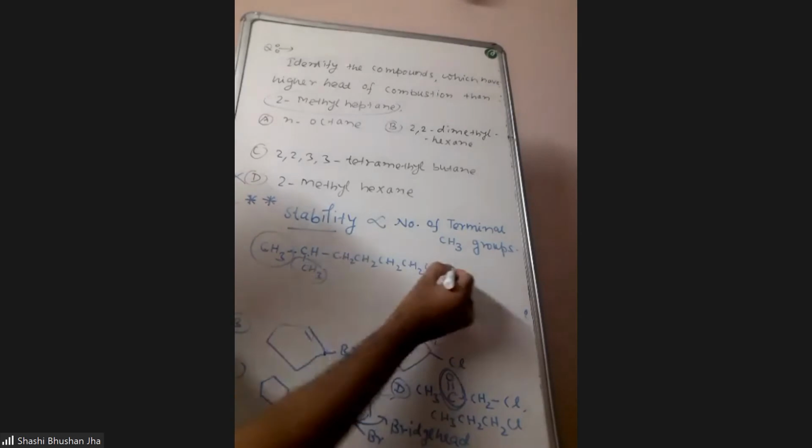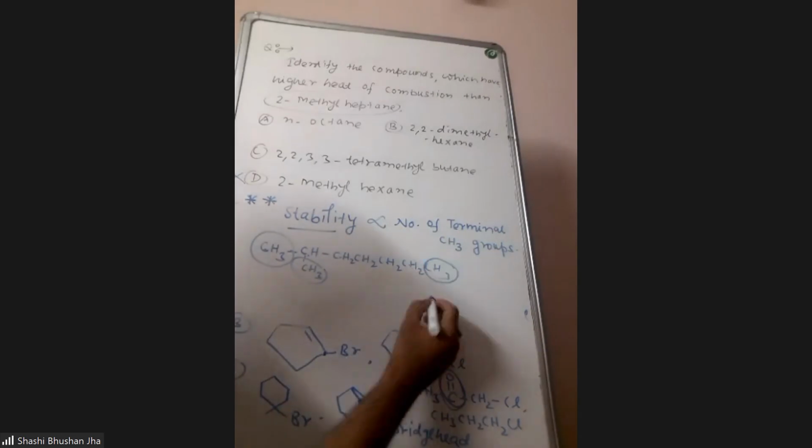If you count the number of terminal methyls, this is one, this is another, and here is the third terminal methyl. So it has got 3 terminal methyl groups.